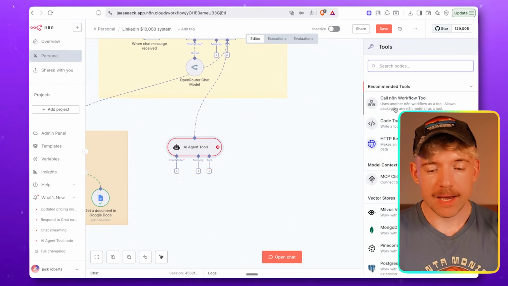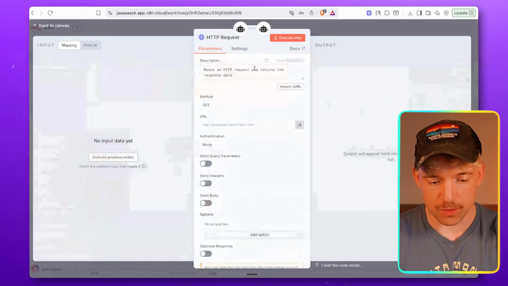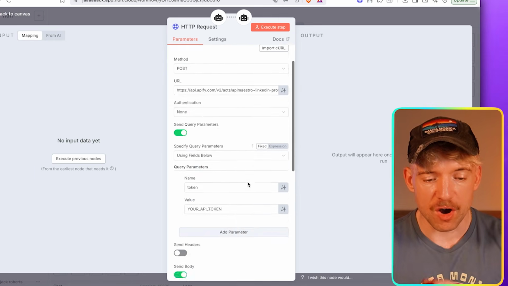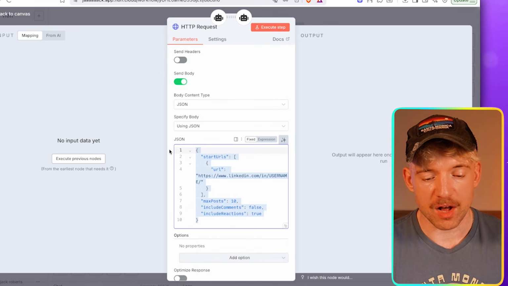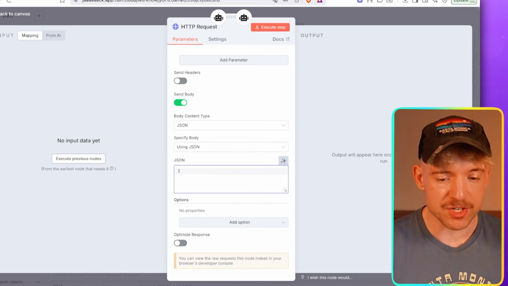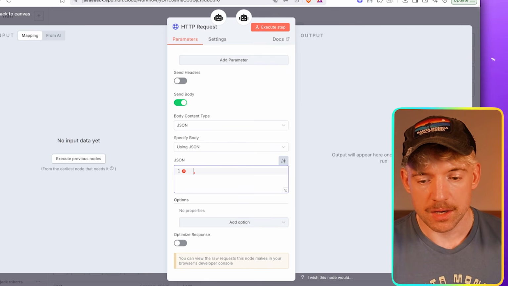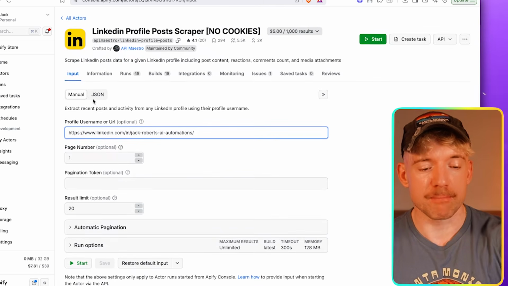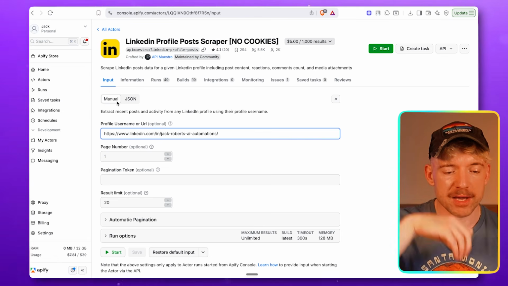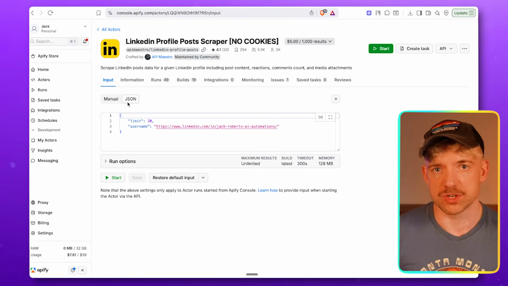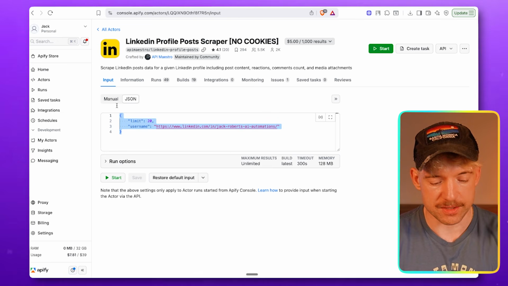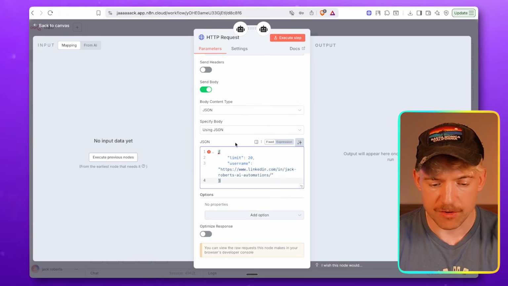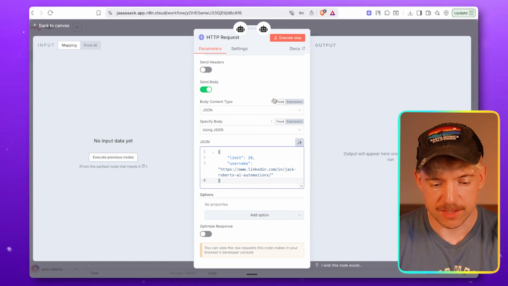Then click on tool, click on HTTP request tool, import curl, paste that in, comes back here. This has gotten everything for me. This itself, though, you don't want that. So get rid of that JSON, head back over to Apify, which again is eluding me. Okay, and then you see he's got manual and JSON. You configure things on this page, and then this just shows you the code version of the thing that you made, right? Then just copy this like that, come back over to your scenario, and just paste it in. That's it. You just paste it in, and you're done.